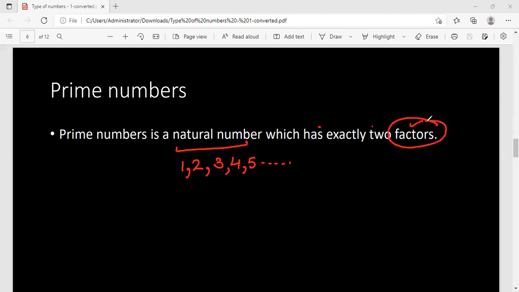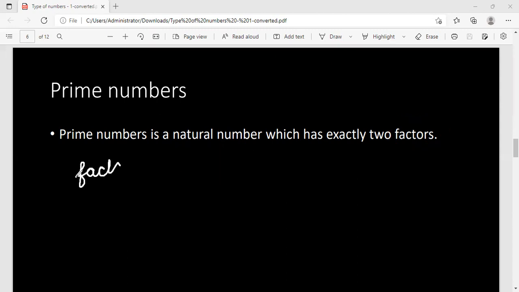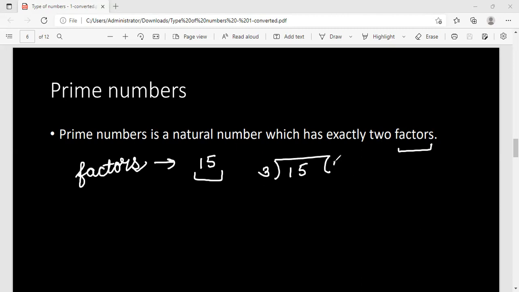I hope all of you understand this word, factors. So before starting prime numbers, let us talk about factors. What do we mean by factors? Let us take 15. What are the factors of 15? Any number which is dividing 15 and giving no remainder, or we can say giving a remainder of 0. For example, if I divide 15 by 3, 3 5s are 15, so 0 is the remainder, right?